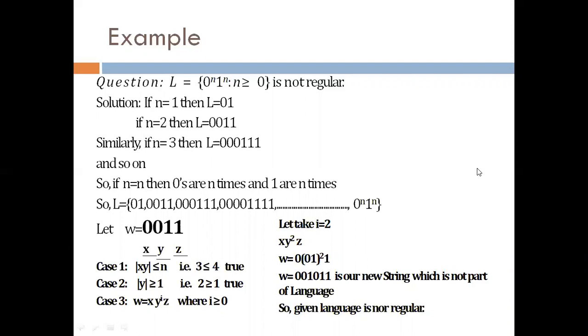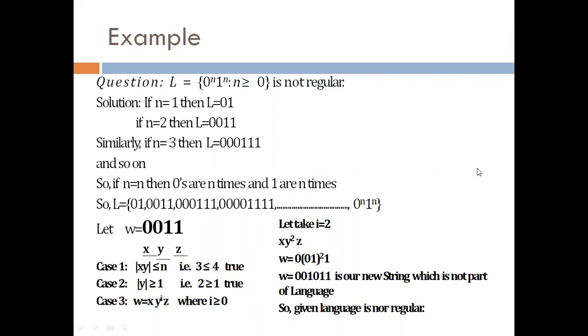So case 1, the length of xy should be less than or equal to n. N is the total length of the string. So here n is equal to 4 and the length of xy is 3. So 3 is less than or equal to 4. It is true. Case 2, the length of y should be greater than or equal to 1. Here the length of y is 2. It is greater than or equal to 1. Hence case 2 is also true.